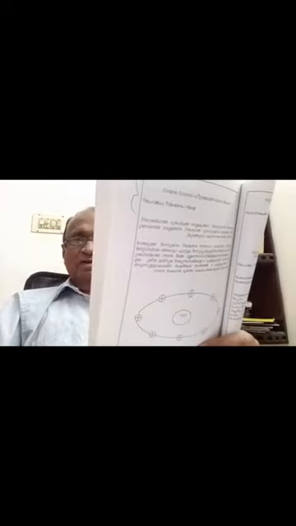So, if this is the nucleus, there are 8 points, directions: north, south, east, west, and diagonal-wise. There are 8 Dikkugal or directions around this nucleus. So, all the other atoms are revolving around it.